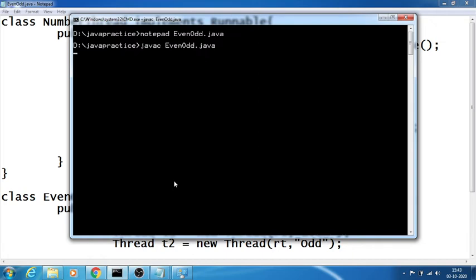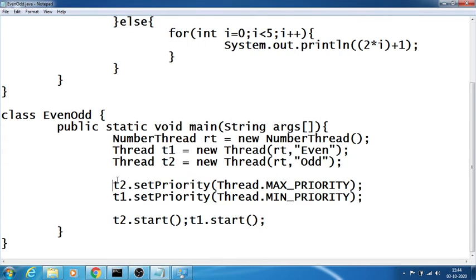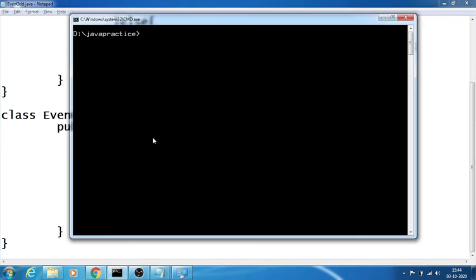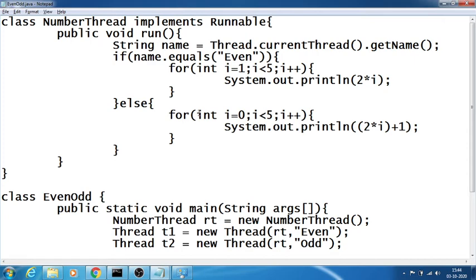So java EvenOdd dot java and java EvenOdd. See now 2 4 6 8 1 3 5 7 9, which means I am getting these two threads separately. So for example, if I don't keep a priority here, just check how it prints. See 2 4 6 8 means completely the t2 thread is running and t1 is running separately.